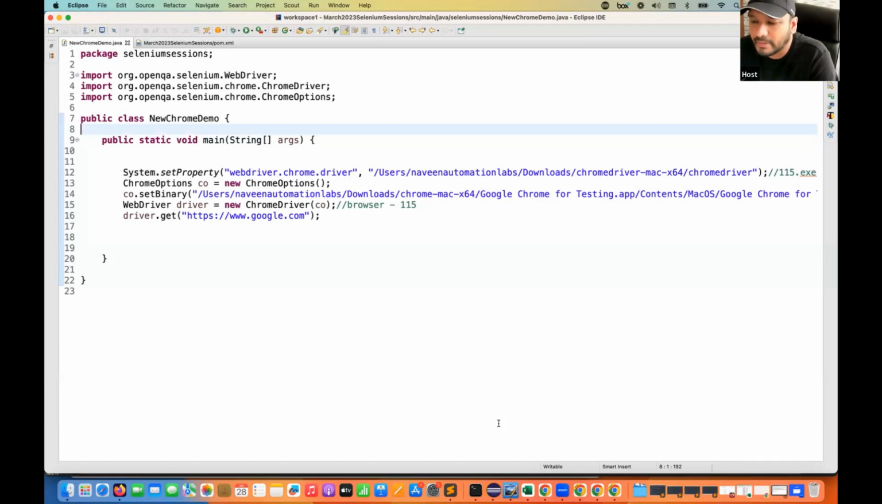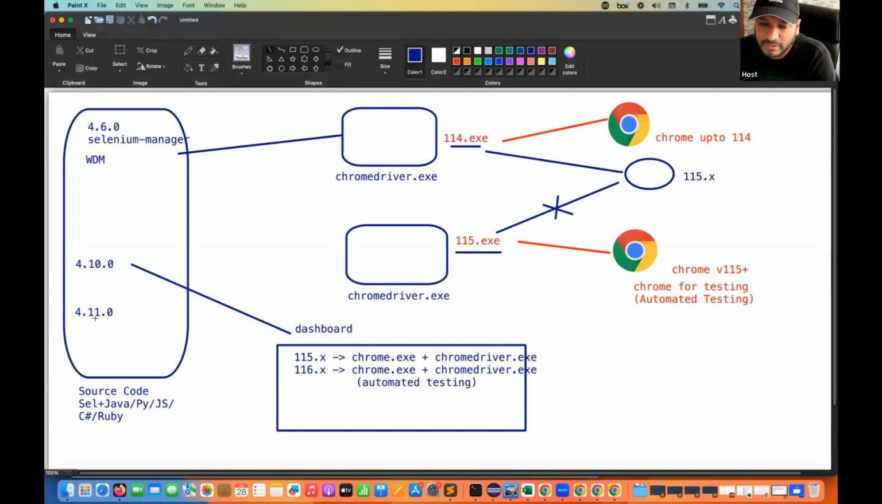So obviously Selenium has to update it accordingly. So what is the latest update from Selenium? The Selenium team says that from 4.11.0 onwards, Selenium Manager will automatically download chromedriver.exe. It will start interacting with this dashboard with these endpoints, and it will download chrome.exe and chromedriver.exe in your cache folder.